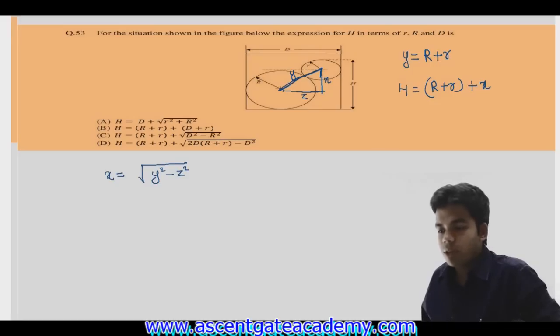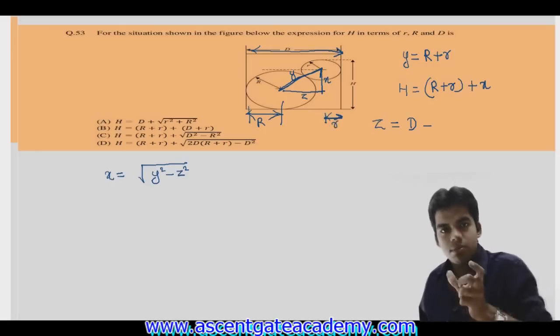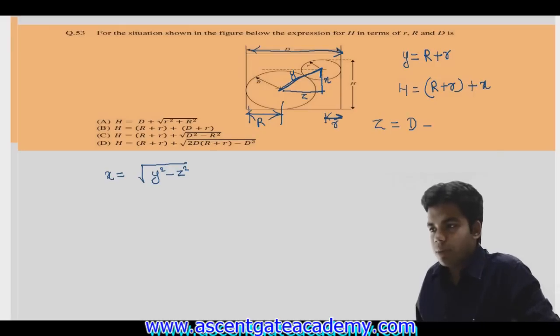From the figure you can see the total z will be equal to capital D, minus capital R, minus small r. Getting this or not? So z is equal to capital D minus (capital R plus small r).